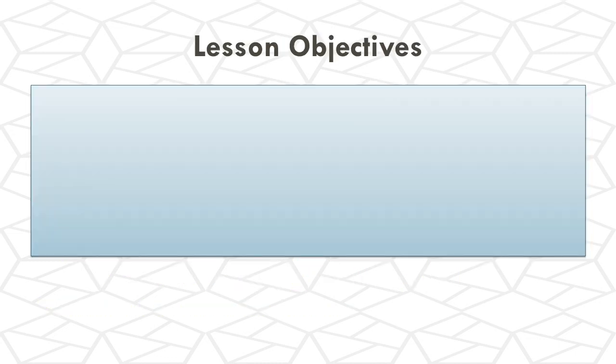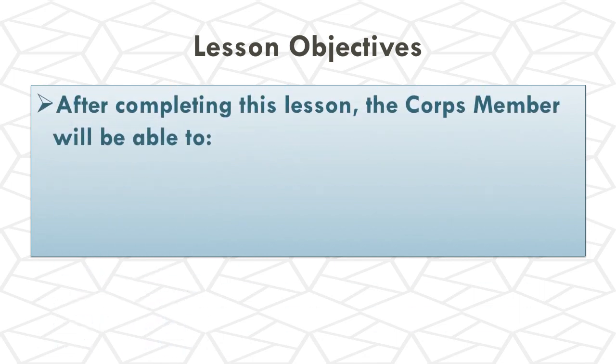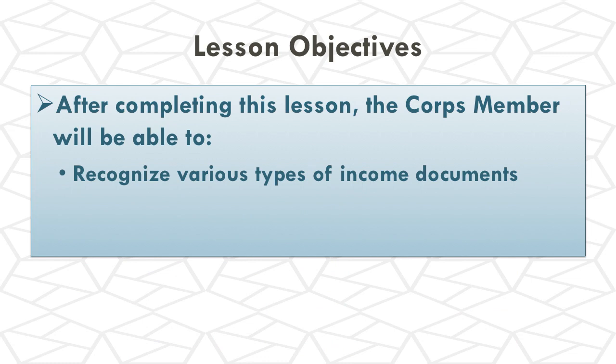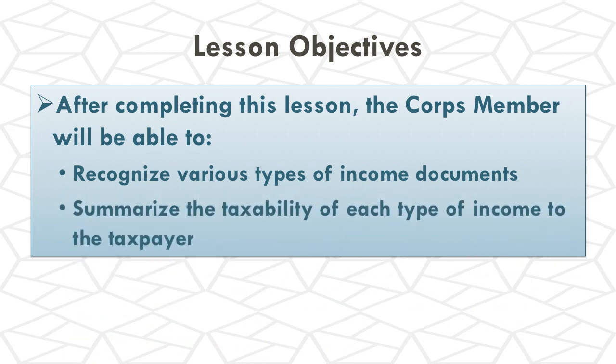This is going to complete our lessons on income for Unit 1. After completing this lesson now, you should be able to recognize various types of income documents, as well as summarize the taxability of each type of income to the taxpayer.